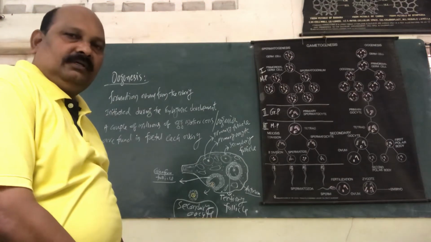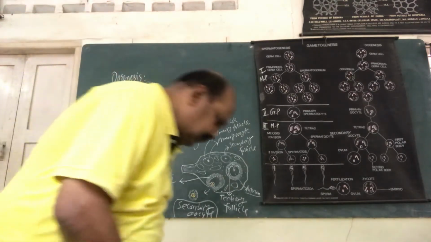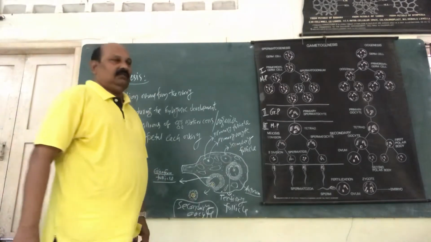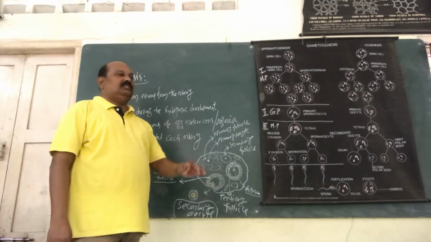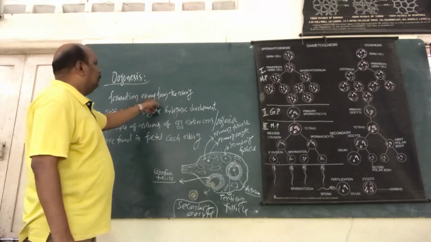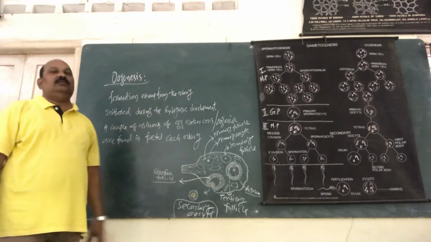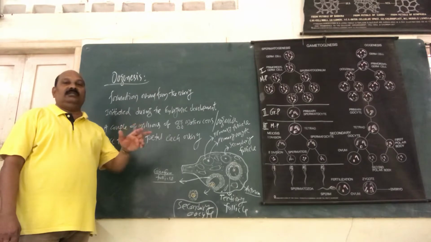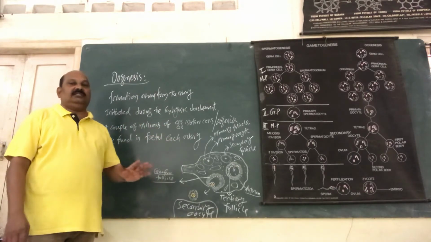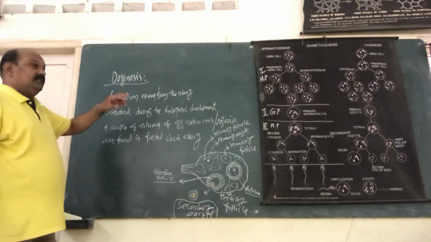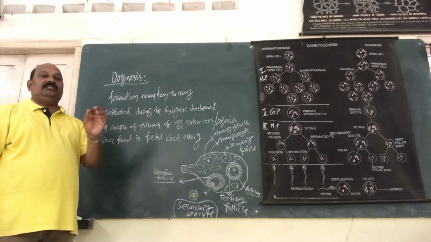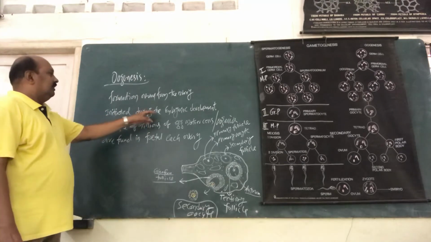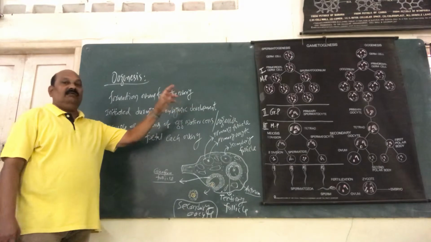Hello everybody. In this class we will discuss oogenesis. First of all, what do you mean by oogenesis? Formation of the ovum from the ovary is known as oogenesis. Actually, oogenesis is totally different from spermatogenesis. It is initiated during the embryonic development of the fetus.